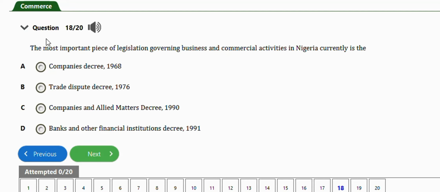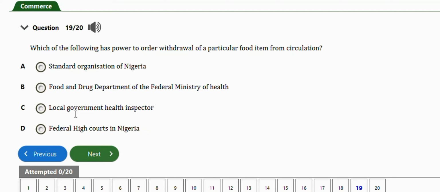Okay, next question. The most important piece of legislation governing business and commercial activity in Nigeria currently is the Companies Decree, Trade Dispute Decree, Companies and Allied Matters Decree, Banks and Other Financial Institutions Decree. So the right answer to this question is option C, which is the Companies and Allied Matters Decree of 1990. The next question says, which of the following has power to order withdrawal of a particular food item from circulation? So it's simply the Food and Drug Department of the Federal Ministry of Health, like the NAFDAC. Option B. Okay, last question before we end this video.